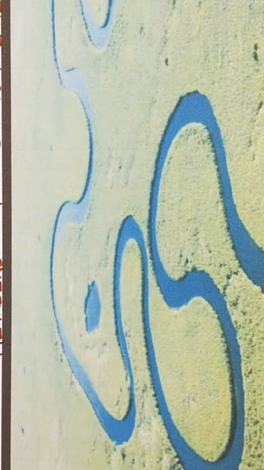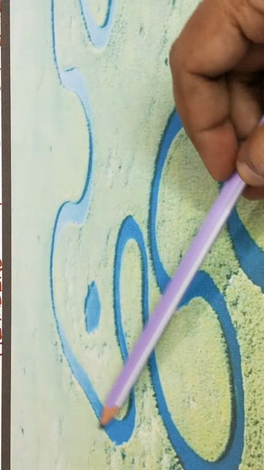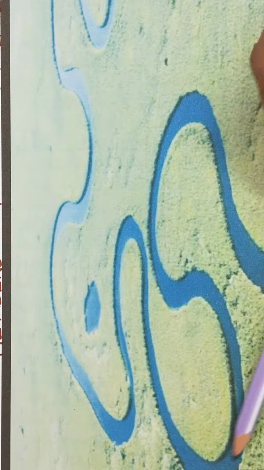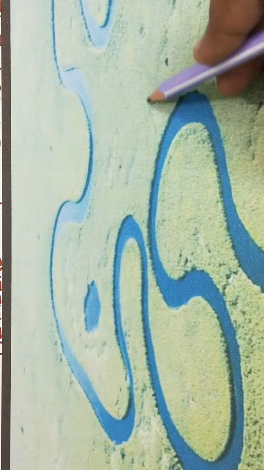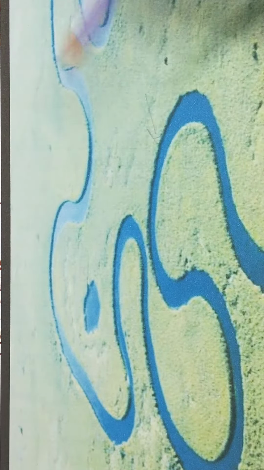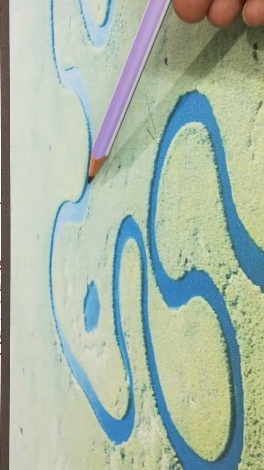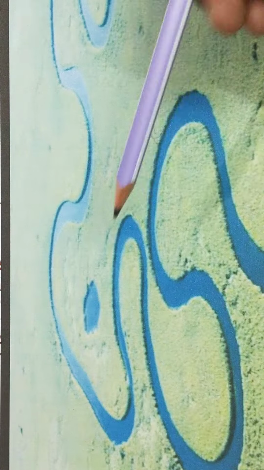I'm showing you one more picture of meanders here, children. All these bends and loops which are there in the river are called meanders. You can see that these loops keep on coming closer to each other.